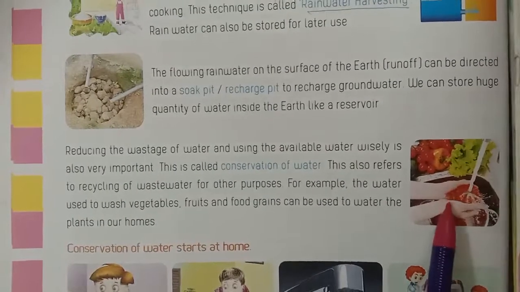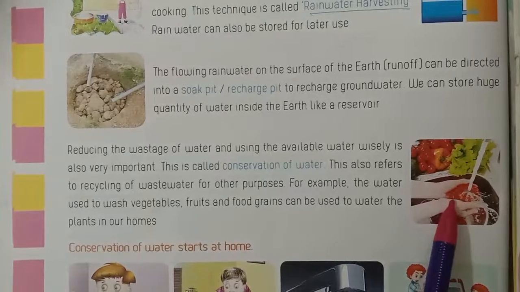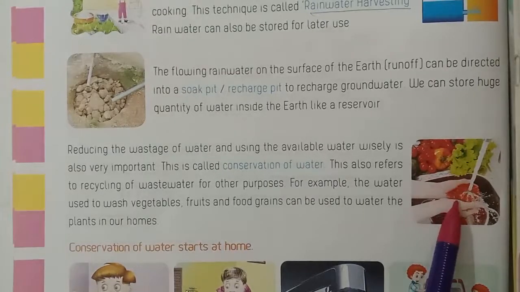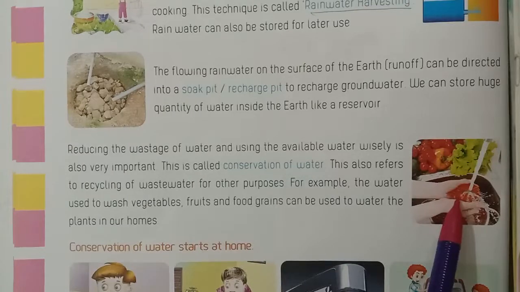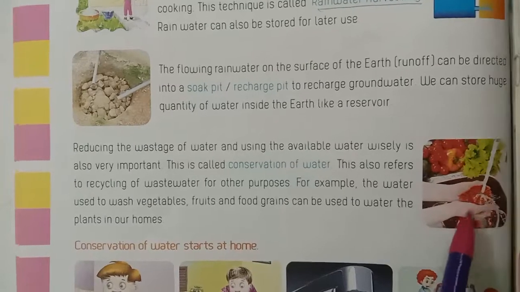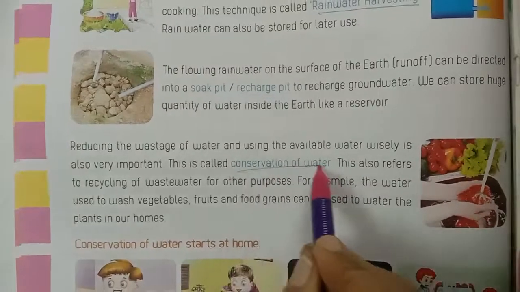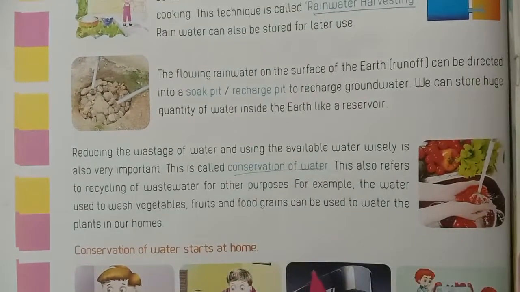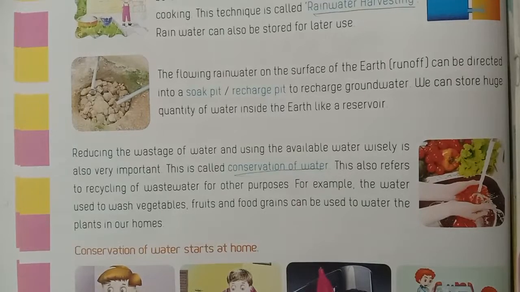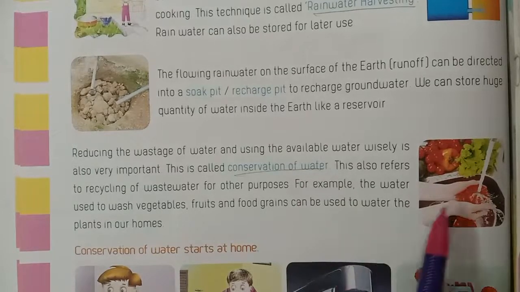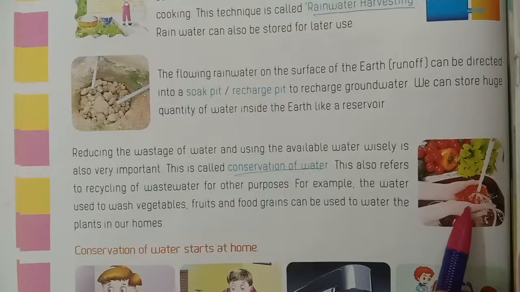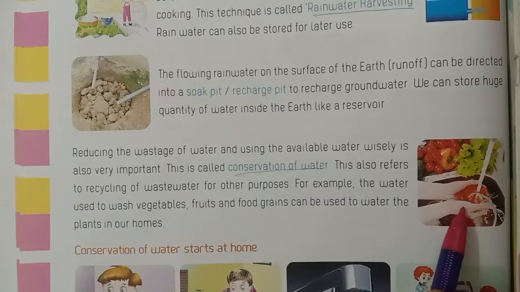Next, see here, children. Reducing the wastage of water and using the available water wisely is also very important. This is called conservation of water. What is called conservation of water? This also refers to recycling of waste water for reuse. For example, the water used to wash vegetables and fruits and food grains can be used to water the plants